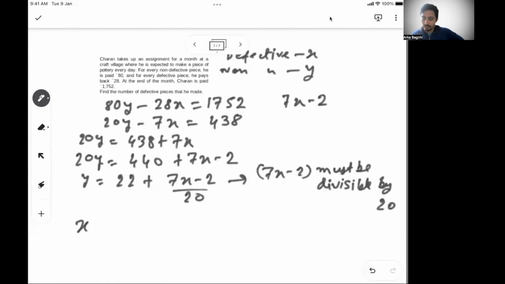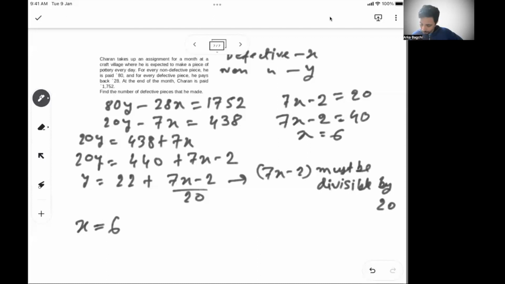In that case, 7x becomes 22 and x is not an integer. So 7x minus 2 can be 40 next. If it is 40, then 7x becomes 42 and x becomes 6.